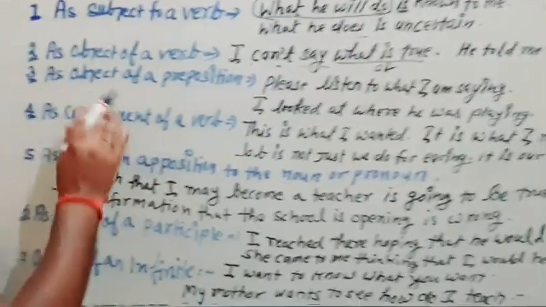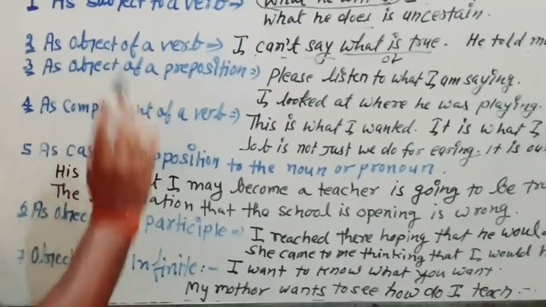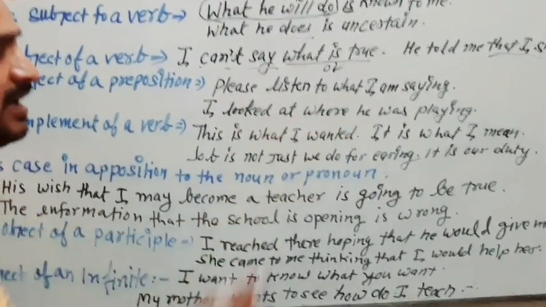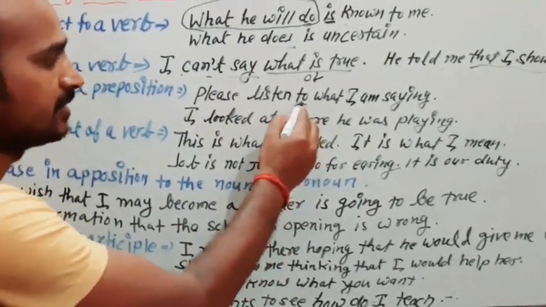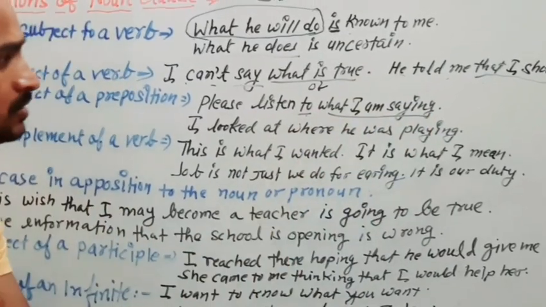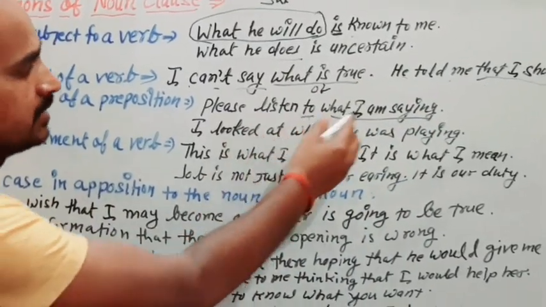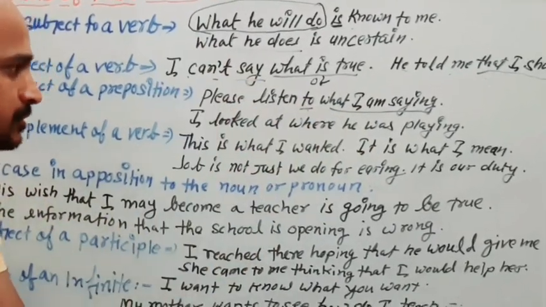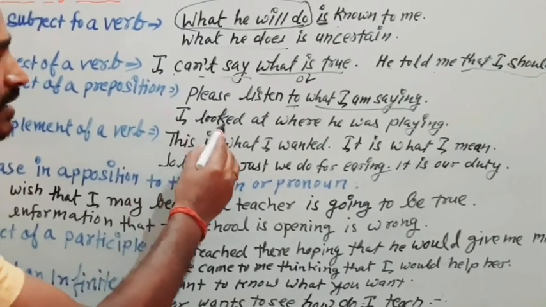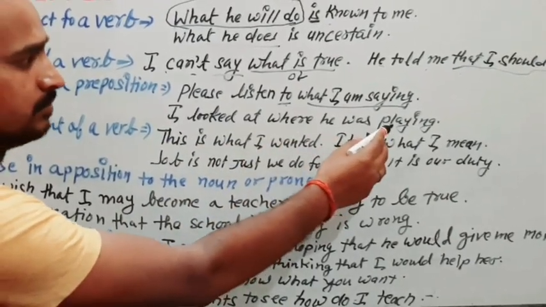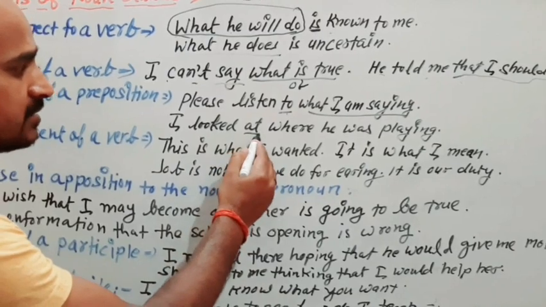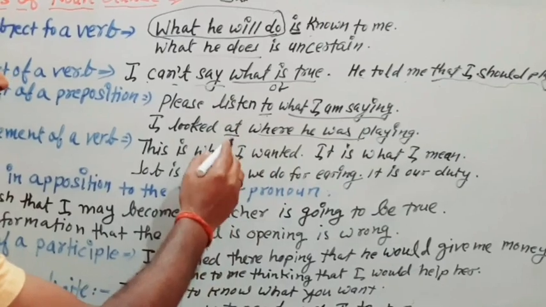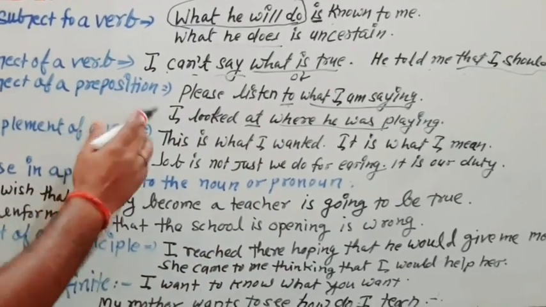Okay, now an object of a preposition. So please listen to what I am saying. Just see, after this preposition we are having this clause. So that's why this clause is an object of this preposition. Okay, same here, I looked at where he was playing. So here also we are having a noun clause.